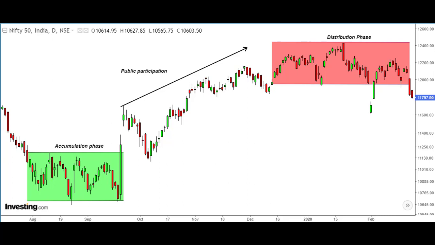The final phase, distribution, starts when all media carries bullish headlines. There is speculative buying on huge volumes. During this last phase, the same informed investor who began accumulating near the bear market bottom begins to distribute before anyone else starts selling. A short period of time when the smart money leaves the market is known as the distribution phase. This phase was witnessed in early 2020 and this phase is again followed by public participation where every Tom, Dick and Harry goes out to sell their portfolio.